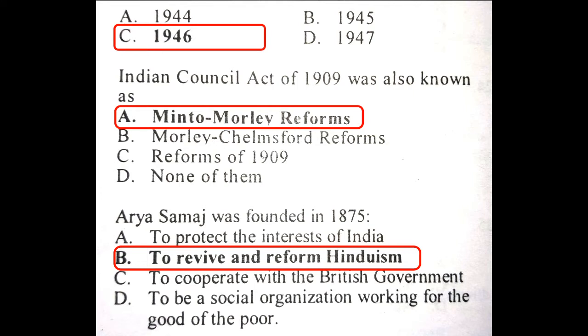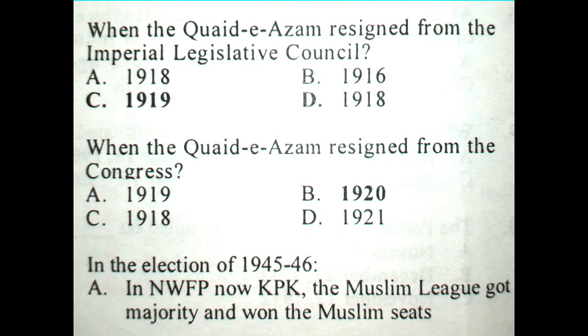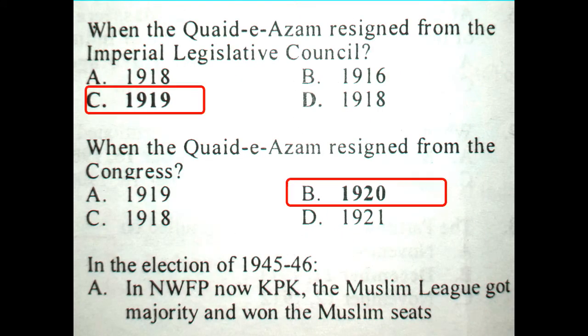Question. Arya Samaj was founded in 1875. Answer is to revive and reform Hinduism. Question. When the Quaid-e-Azam resigned from the Imperial Legislative Council? Answer is 1919. Question. When the Quaid-e-Azam resigned from the Congress? Answer is 1920.